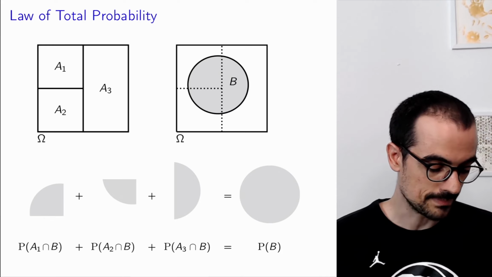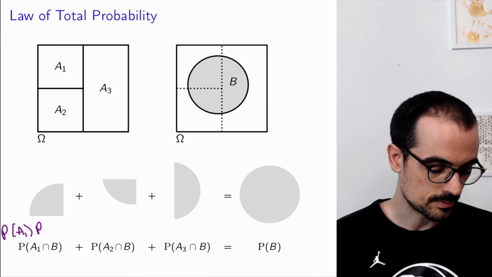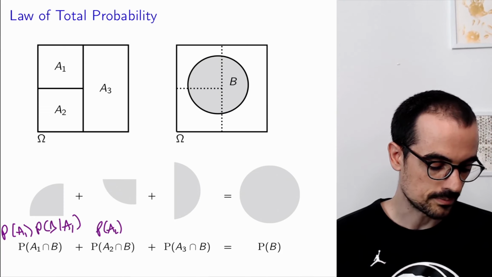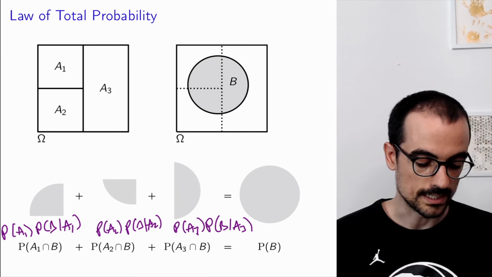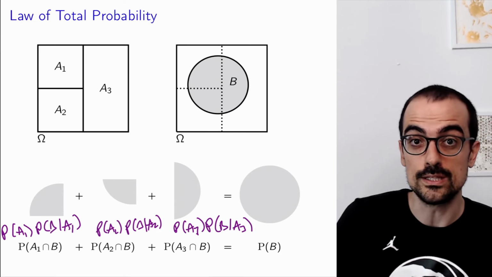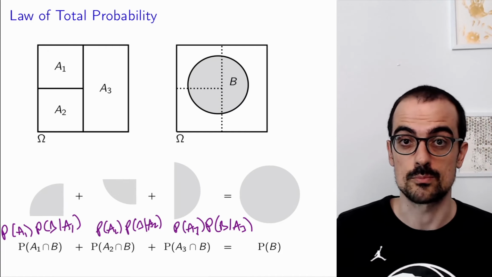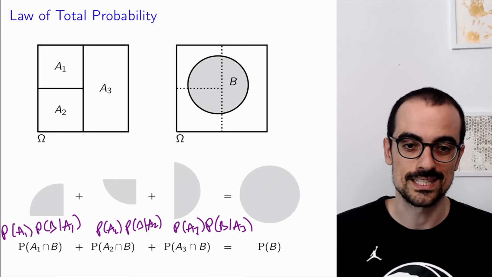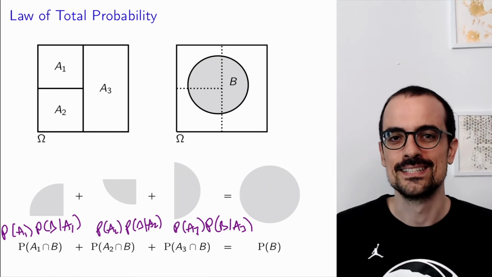And now each of these can be separated, by the chain rule, into probability of A1 times probability of B given A1, probability of A2 times probability of B given A2, and probability of A3 times probability of B given A3. So we can combine all of these conditional probabilities, but we need to weight by the probability of each of the events in the partition. We sum them all together, that gives us the probability of B. That's the law of total probability. And you can see why, in general, I don't write a lot on slides, because my handwriting is pretty terrible.